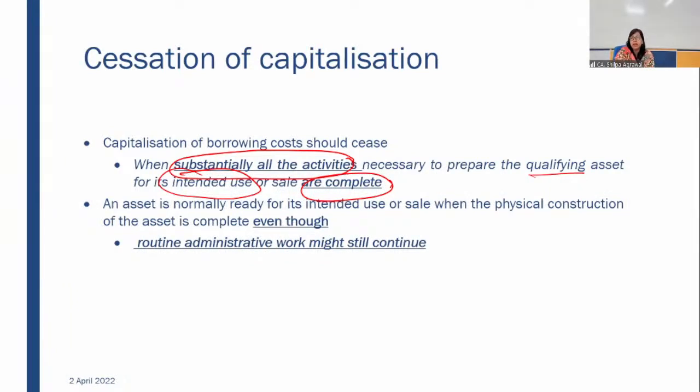Even if fixing of tube light, AC, geyser or whatever extra facilities he promised you is still to be done, substantial activities have been done. Your flat is ready for possession for moving, so you can stop capitalizing the borrowing cost. Okay.